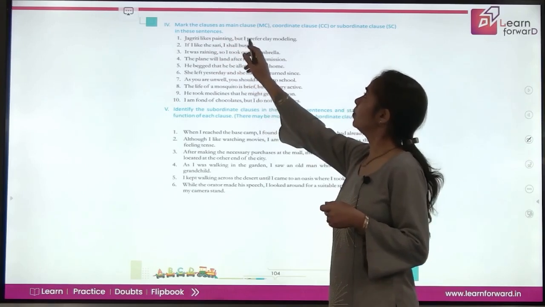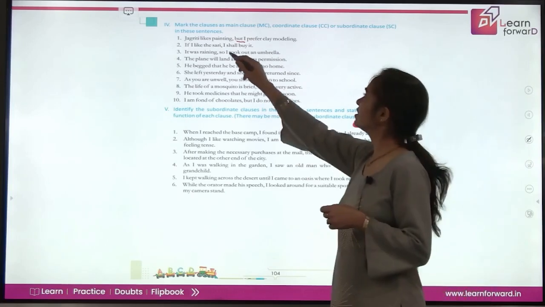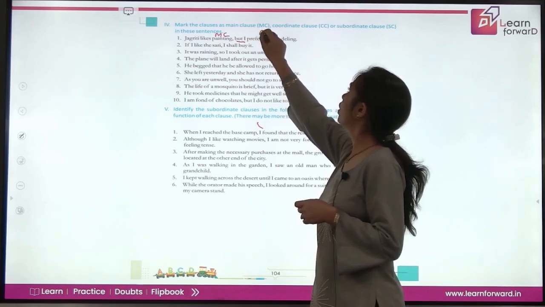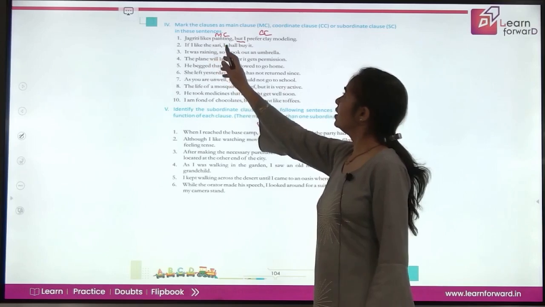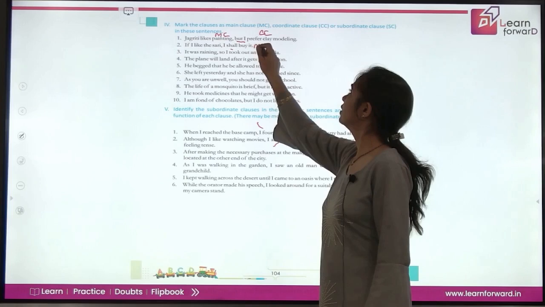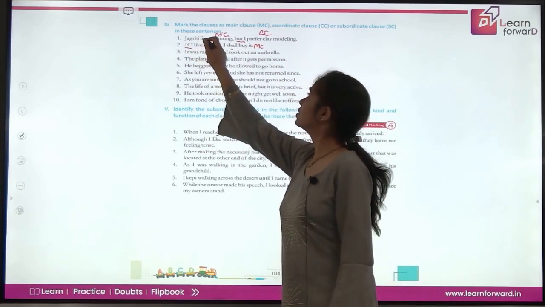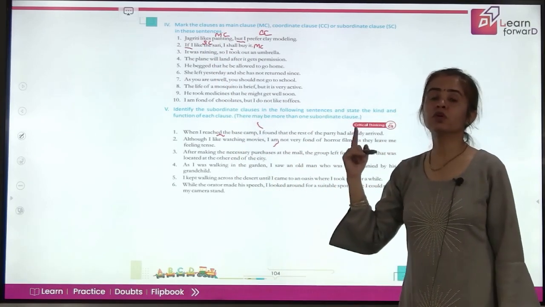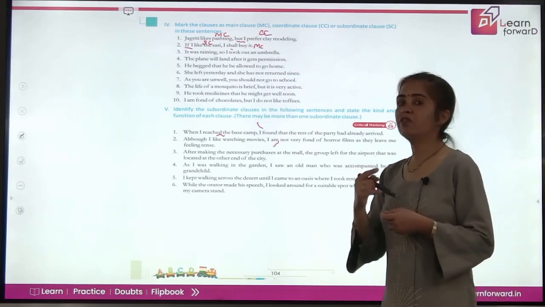Jagriti likes painting, but I prefer clay modeling. So, but is a coordinating conjunction. So, this is your main clause and this is your coordinating clause, right? Next, if I like the sari, I shall buy it. So, I shall buy it is your main clause. And if is your subordinating conjunction. So, this is your subordinating clause. Like this, you'll be just picking up your types of clauses, reasoning out why you are calling it a particular one. Okay. So, that way you'll get confident.